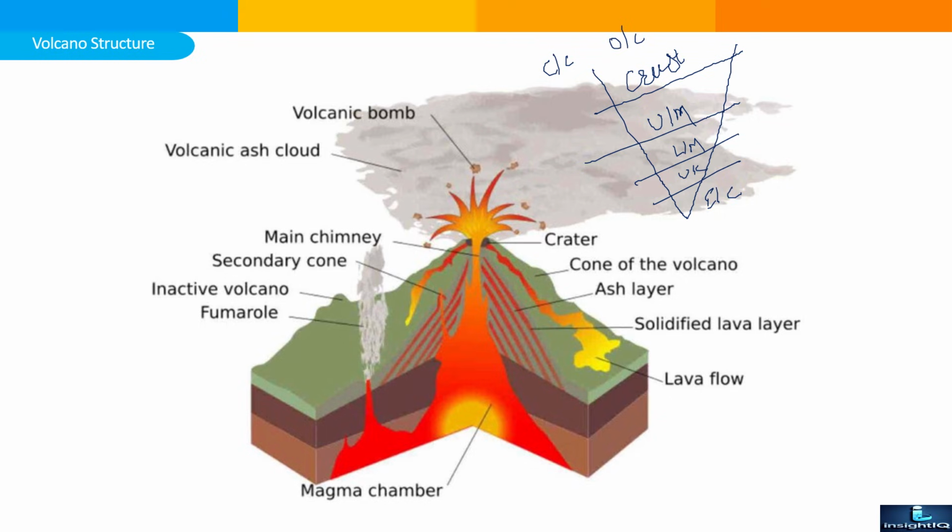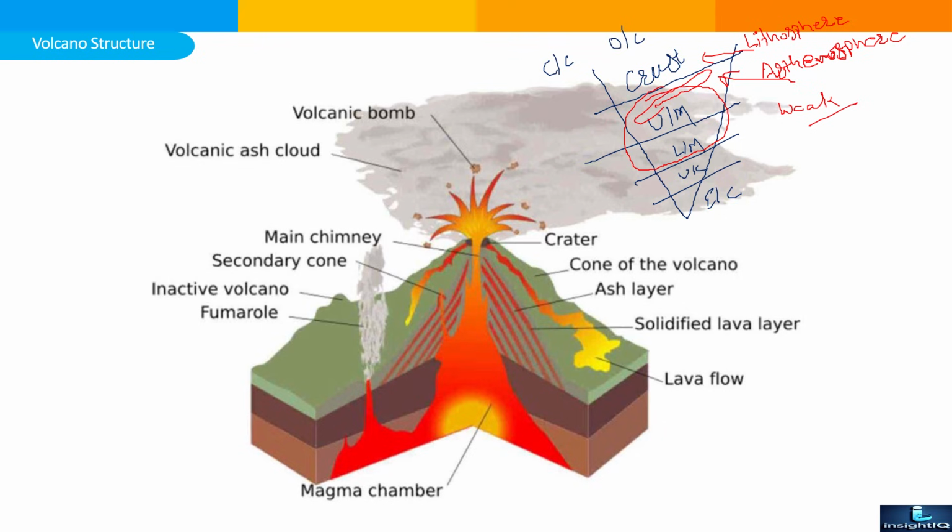Generally the whole mechanism of volcanic activity comes in this division of the upper mantle and lower mantle. In between the layer of the crust and upper mantle there are the lithosphere and asthenosphere. The asthenosphere is a weak layer at the topmost part of the upper mantle. It is where the magma chamber is most frequently present.